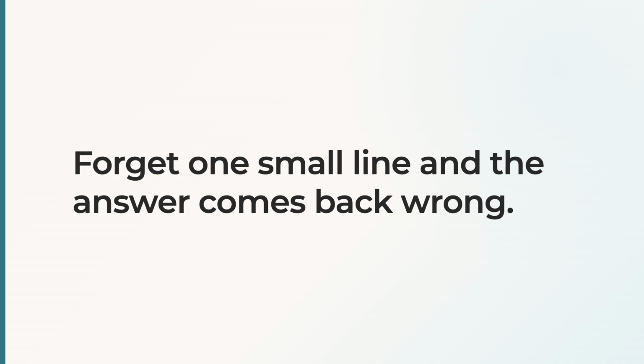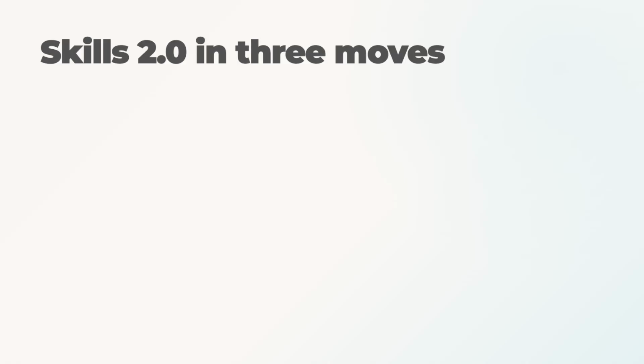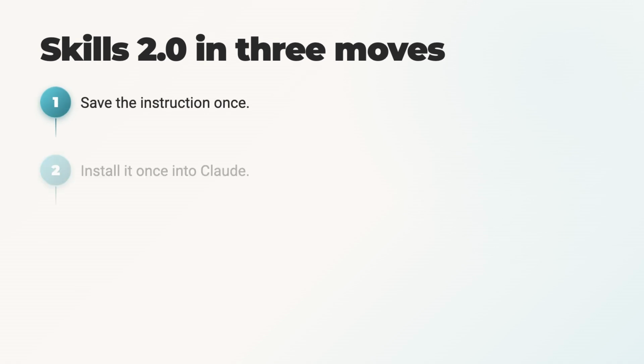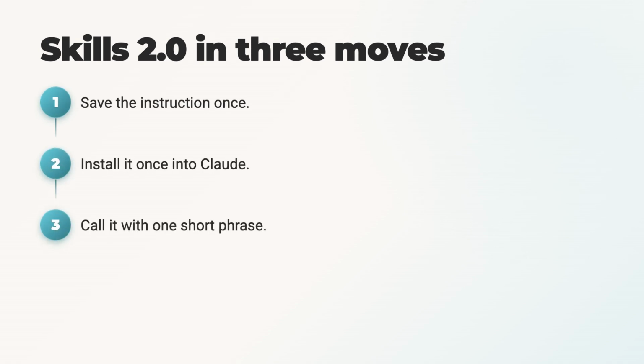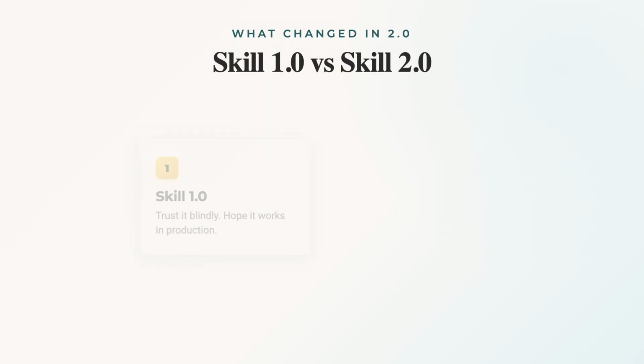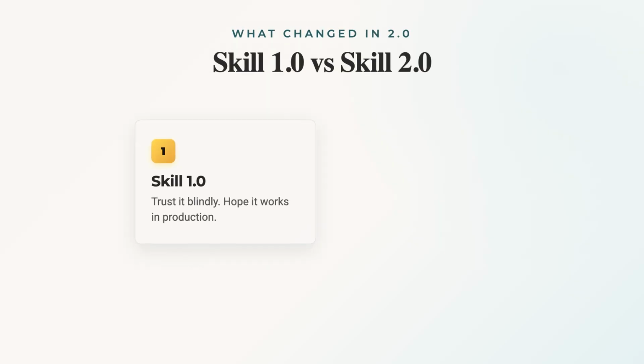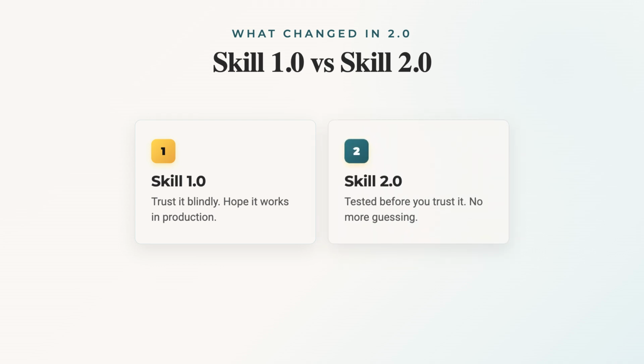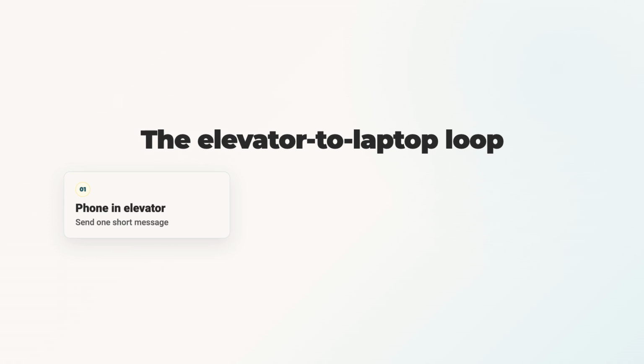Very irritating, no? Now, this is where Skills 2.0 helps. Let me say it simply. A skill is a saved instruction. You make it once, you install it once, then you call it with one small phrase. The new version also tests the skill before you trust it. So you are not just guessing.